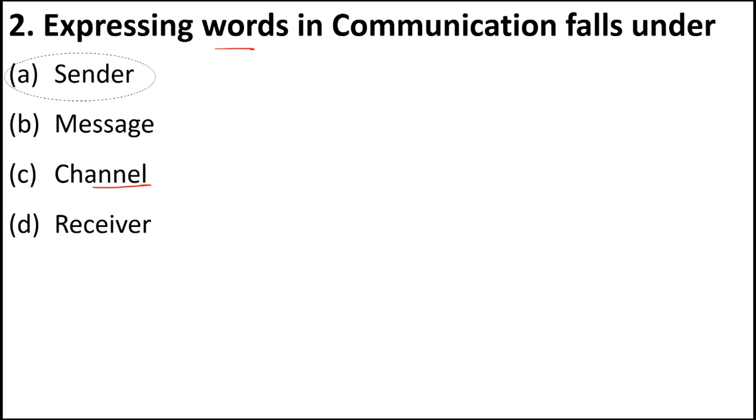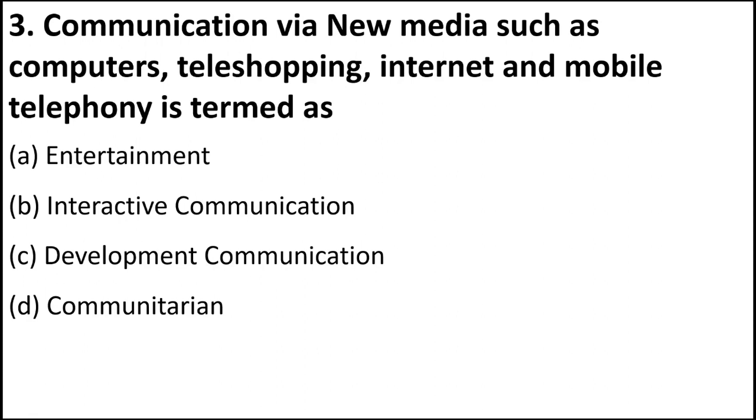Okay, next, communication via new media such as computers, telecommunication, internet, mobile telephony is termed as. So in this question, they are saying that whenever there is exchange of information through new media, meaning the latest technologies, like computer, internet and teleshopping, which kind of communication is it? What communication do you call it when it is through the latest technology? Is it entertainment, interactive communication, development communication, or communitarian? The right answer is interactive communication. B is the right answer.